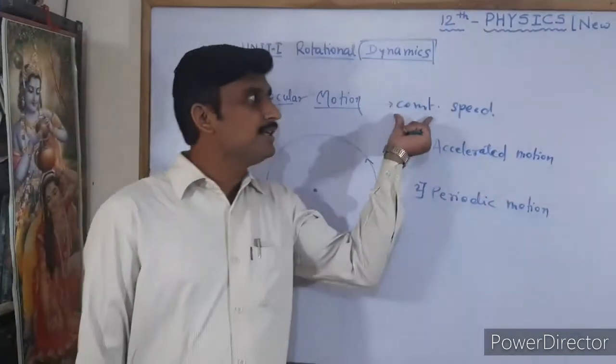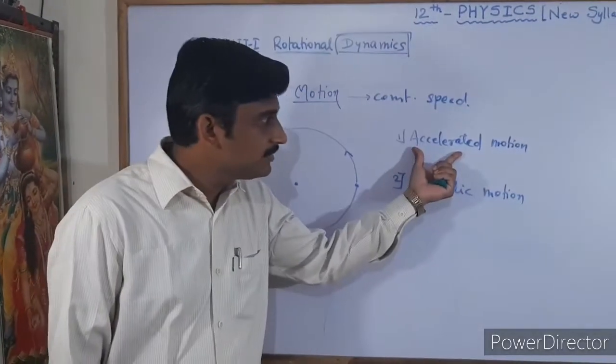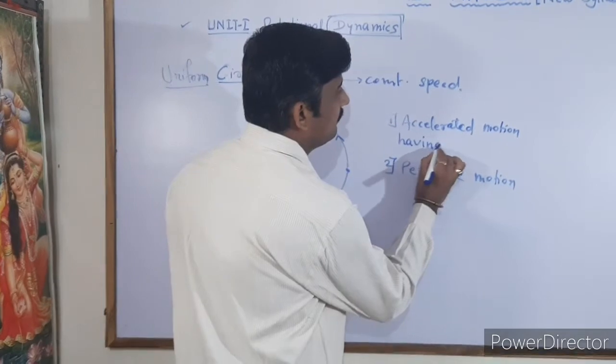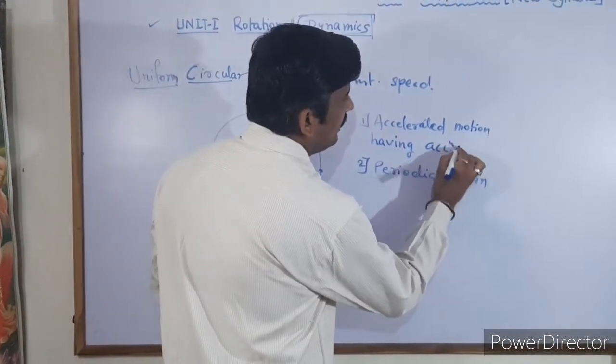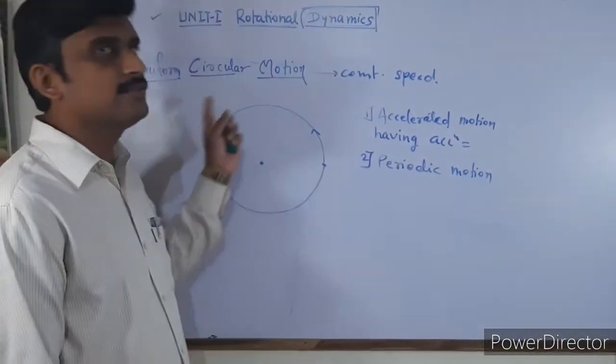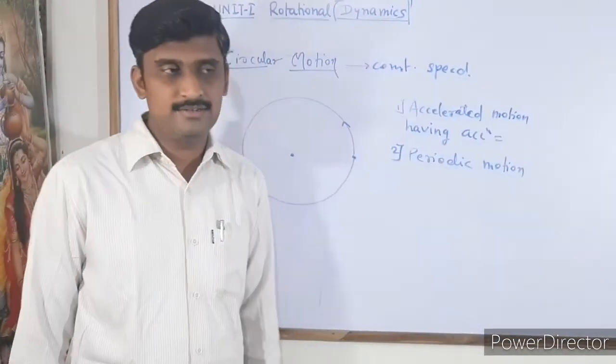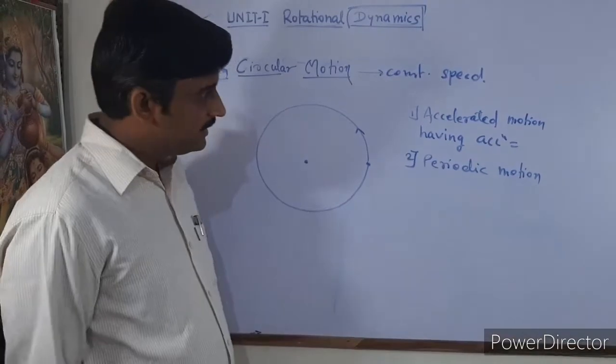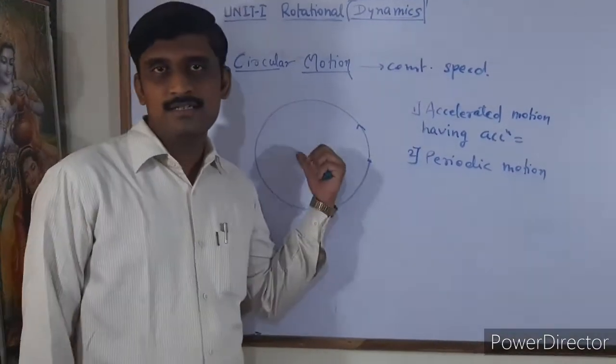Even with constant speed, accelerated motion means having some acceleration. Now how it can have some acceleration, that we are going to study here.